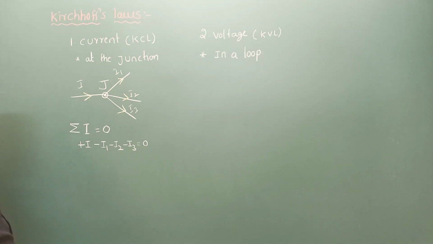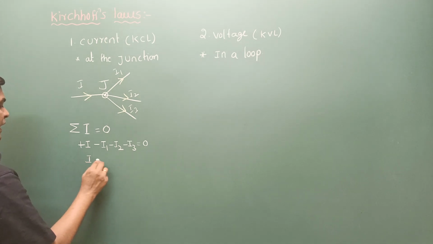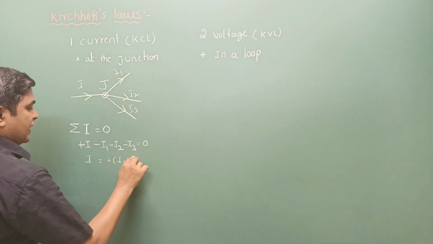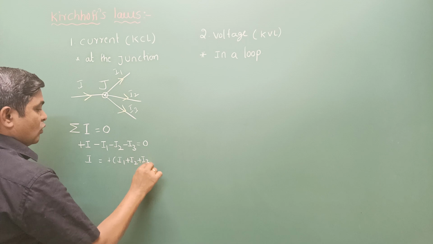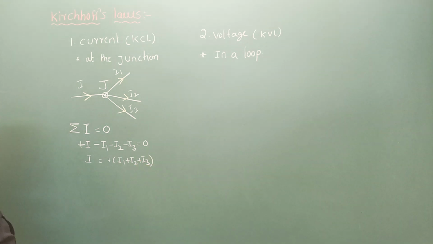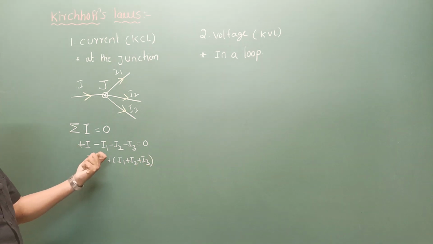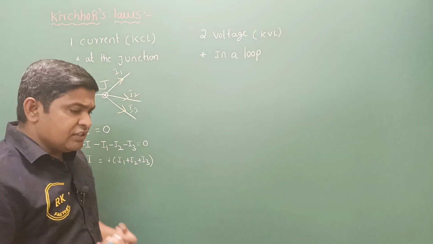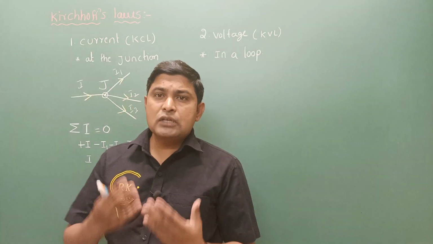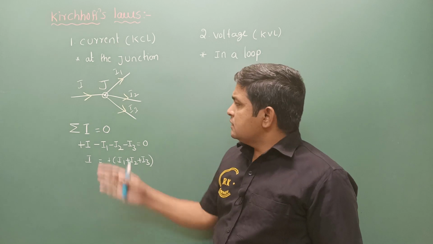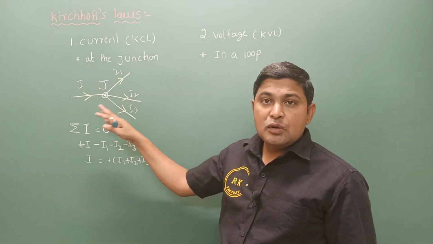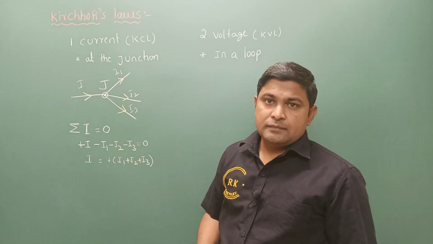Then I is equal to I1 plus I2 plus I3. So the algebraic sum of current is 0, or the net current at the junction is 0. Whenever we deal with a junction when solving electrical circuits, we can easily apply this formula and find unknown currents.